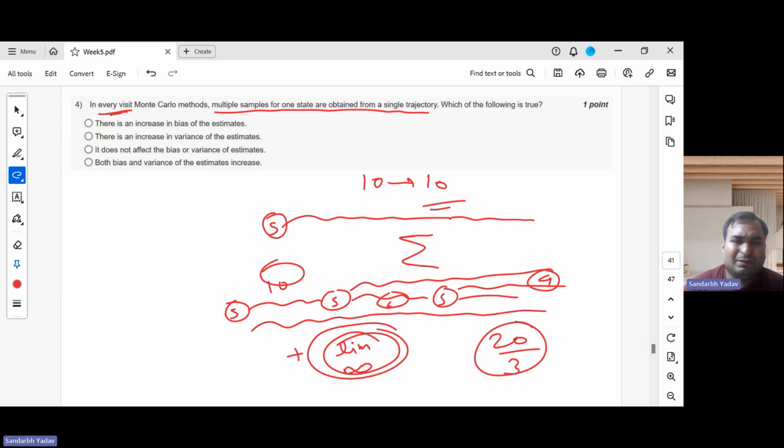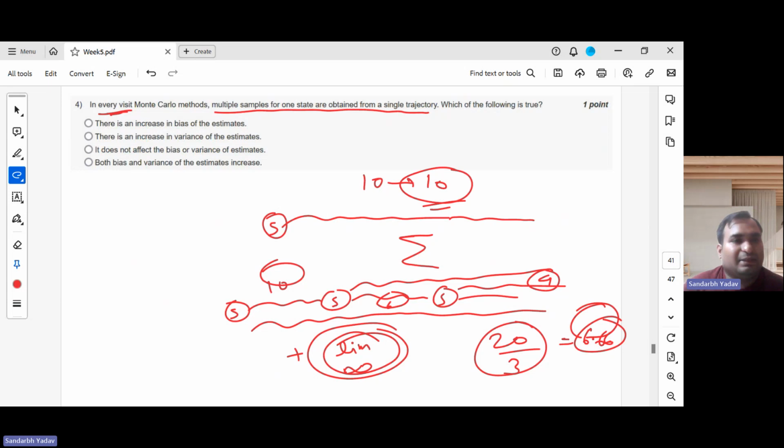But if we do it multiple times, the limit converges and both will converge to the same value. If we don't do it infinitely enough, there is a difference we can see here.